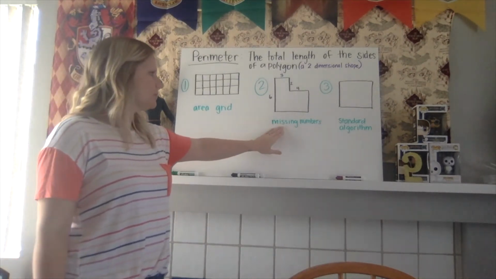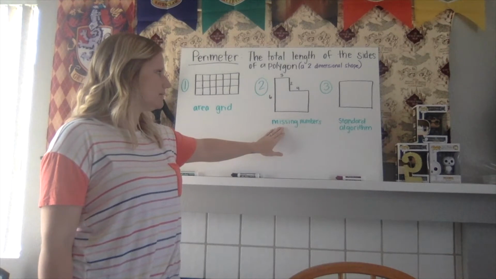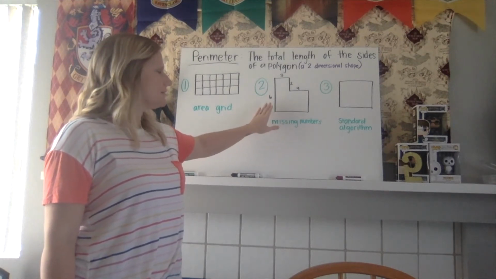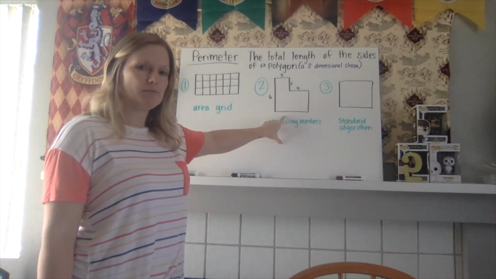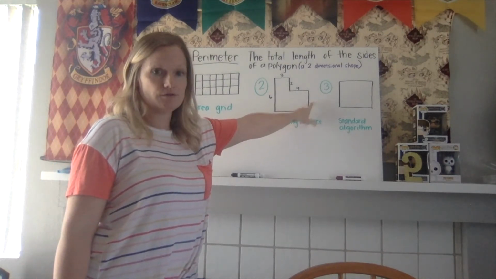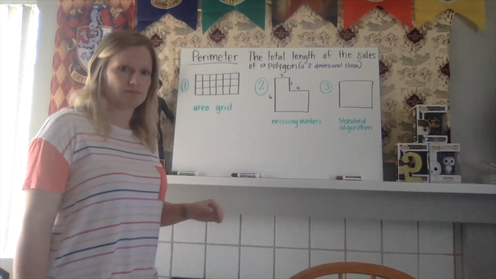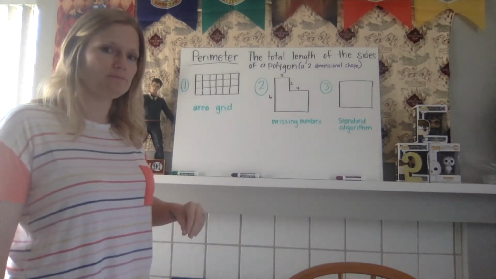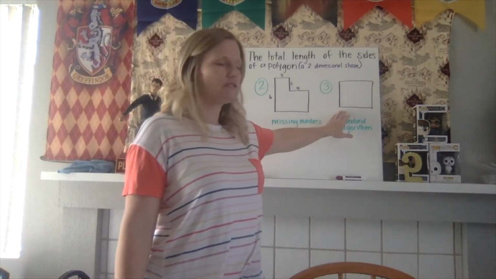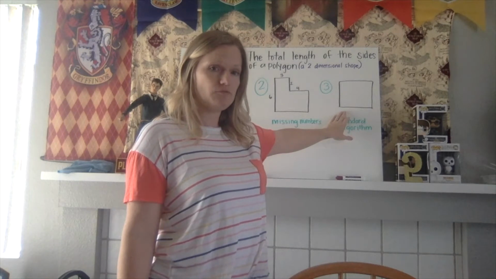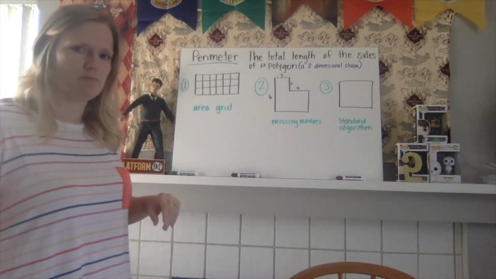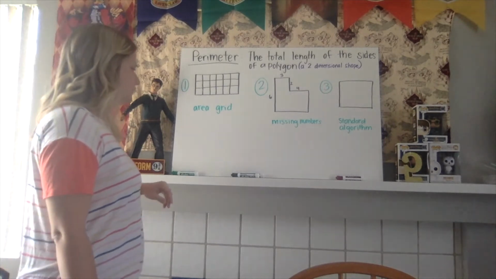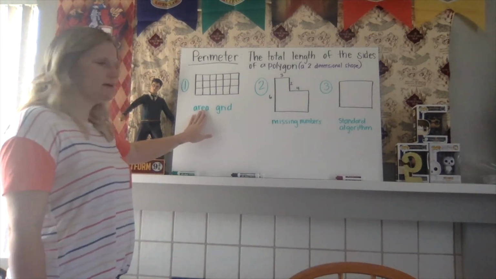The second shape we're going to look at finding the perimeter of is a shape that has missing numbers. As you can see on the bottom right here and on the side, there are no numbers. So we need to find those numbers in order to find the perimeter. And then we're going to talk about how to use the standard algorithm for a perimeter to find the perimeter of a shape. Okay, so the first thing that we're going to talk about is the area grid.